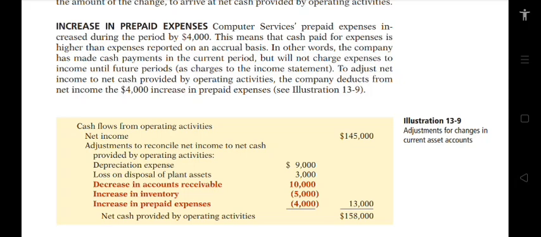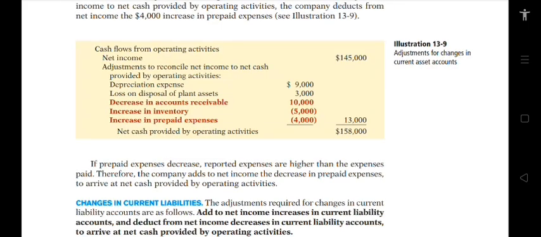In other words, the company has made cash payments in the current period, but will not charge expenses to income until future periods. As charges to the income statement, to adjust income to net cash provided by operating activities, the company deducts from net income the $4,000 increase in prepaid expenses. So for illustration 13-19, the adjustment for changes in current asset accounts.